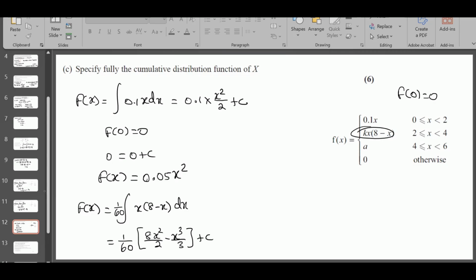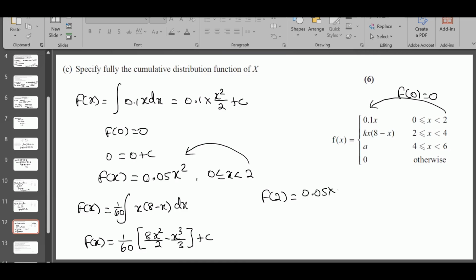We need a condition here to sub in so that we can find c. This is the limit for this. When you sub in 2 here, we'll get F of 2 is equal to 0.05 times 2 square.